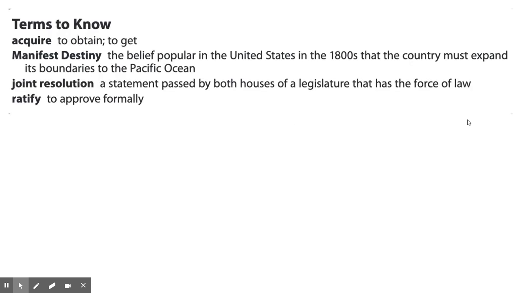Terms to know: acquire, to obtain, to get. Manifest destiny, the belief popular in the United States in the 1800s that the country must expand its boundaries to the Pacific Ocean. Joint resolution, a statement passed by both houses of a legislature that has the force of law. Ratify, to approve formally.